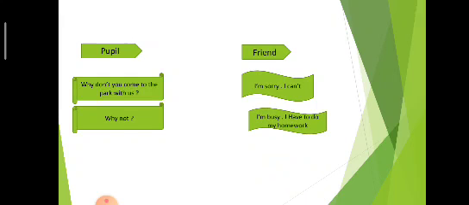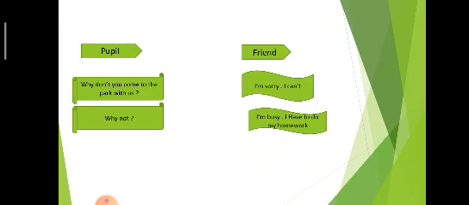As we see in our conversation, we have two functions. First, how to make a suggestion. As we talked before, we have two ways for making a suggestion. First, let's plus infinitive. So we can say, let's go to the park. Let's play football. The second way is how about or what about plus verb ing or noun. So we can say, how about going to the cinema?